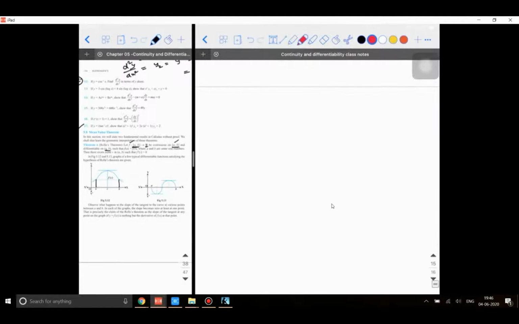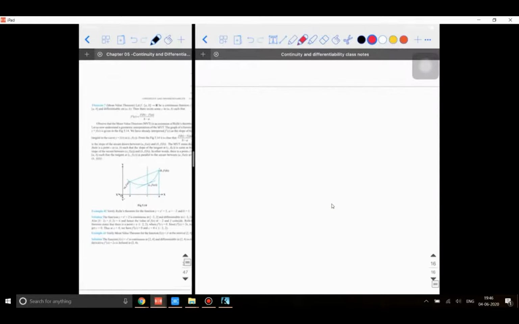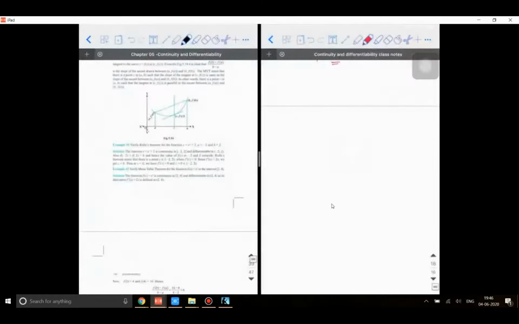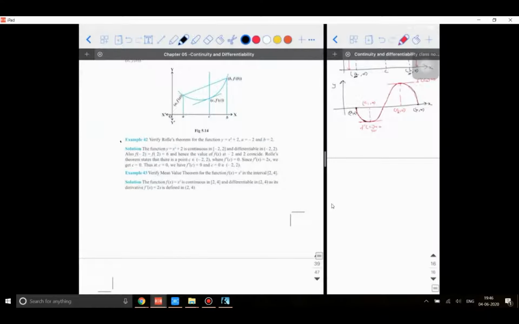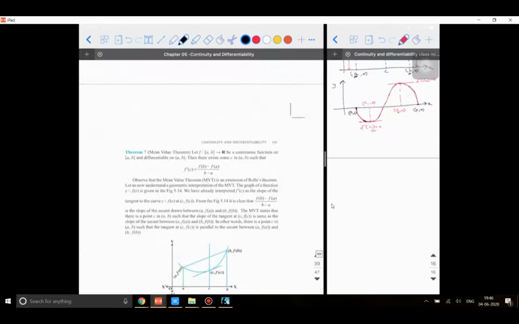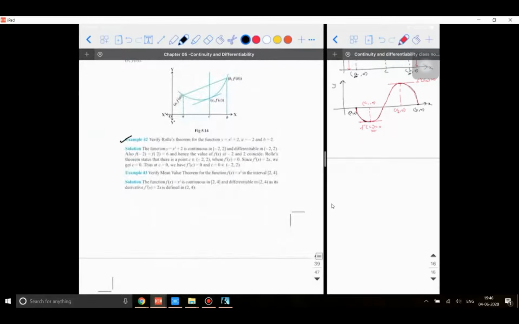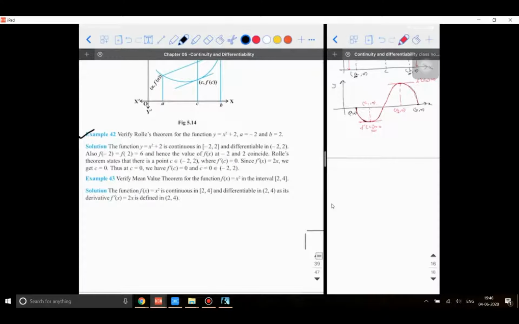We'll proceed to an example. Once I explain how to solve Rolle's theorem, then I explain how to handle the mean value theorem. These are the two theorems we are going to discuss today. Look at the question on page 185, example 42. Verify Rolle's theorem for the given function f of x, y is equal to x square plus 2. It is nothing but an upward parabola. The value of a is given as minus 2, and the value of b is given as 2.